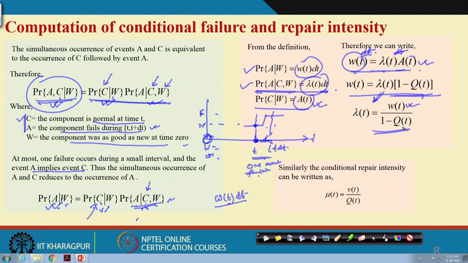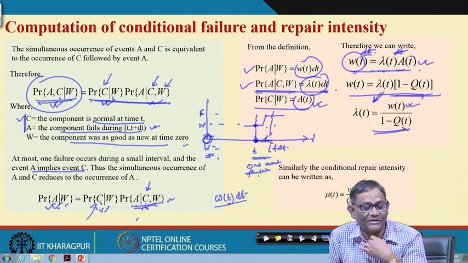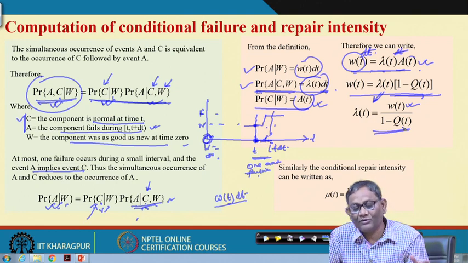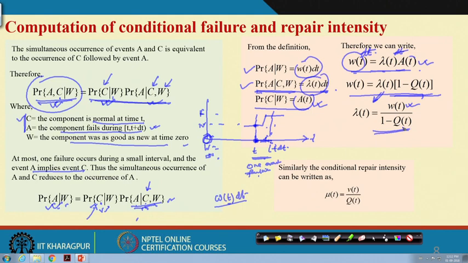Once you know the unconditional failure and repair intensity and availability, using the conditional probability theorem, you can find out the conditional failure intensity and conditional repair intensity. We have discussed only conditional failure intensity here using this conditional probability theorem. You also require to derive this part.